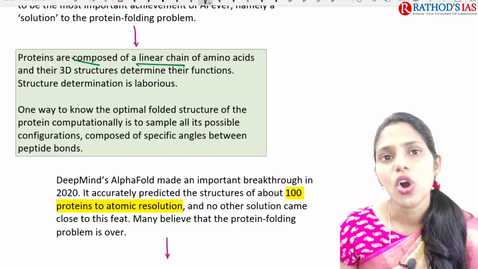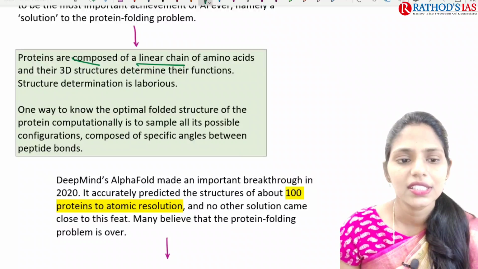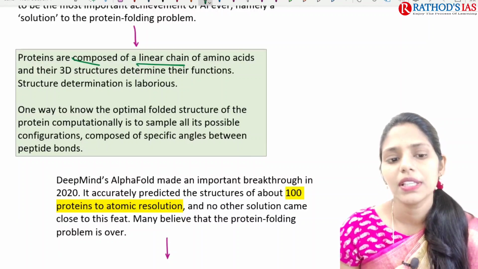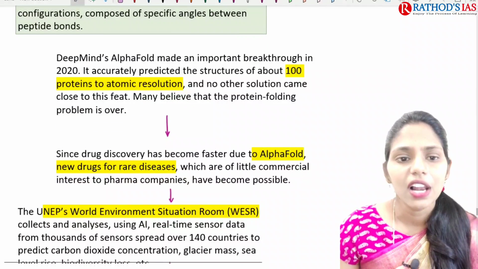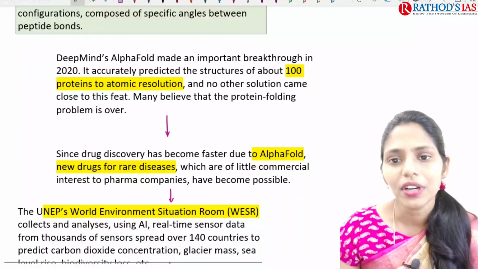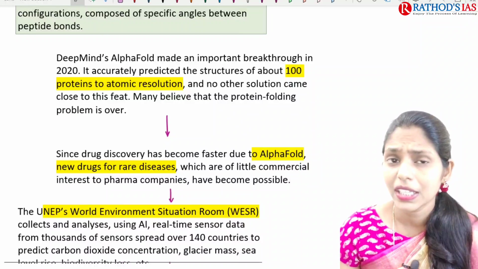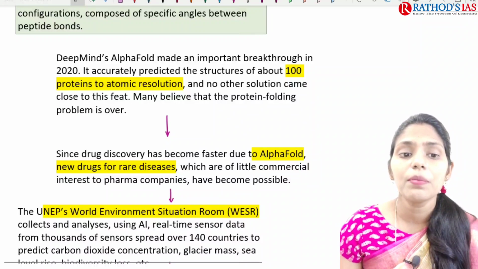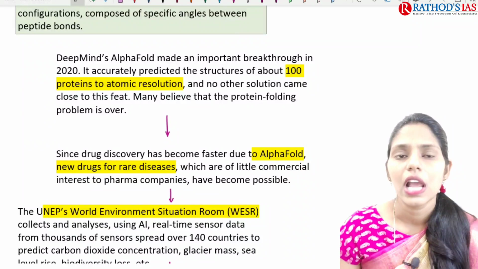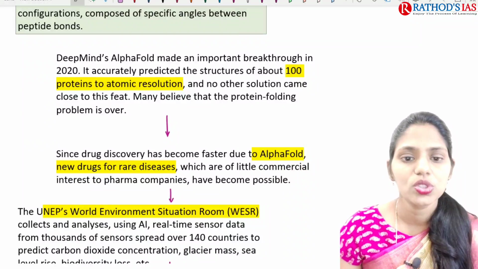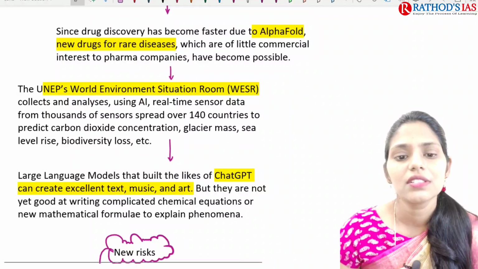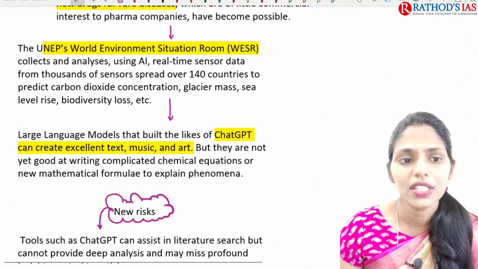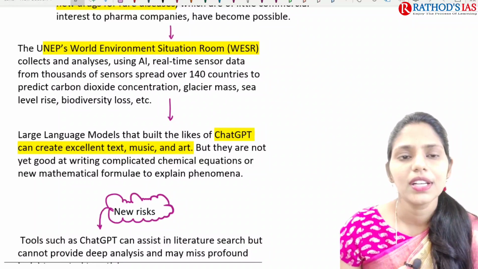One way to know the optimal folded structure of proteins is to use computational methods, but it takes a lot of time. Here DeepMind's AlphaFold made an important breakthrough in 2020, and it predicted the structures of about 100 proteins to atomic resolution, and no other solution came close to this feat. But now, because of using this artificial intelligence, in one go we came up with the structures of 200 million proteins, right? So this is one important thing.